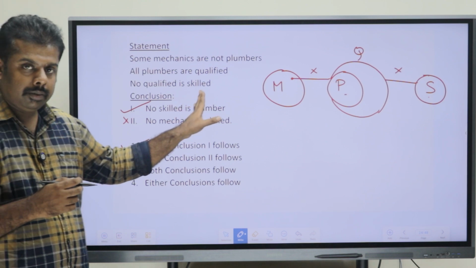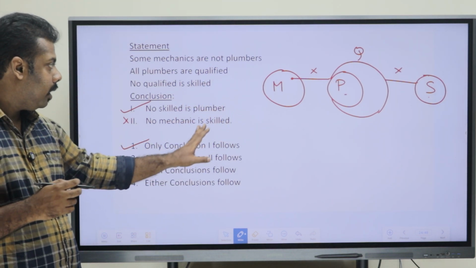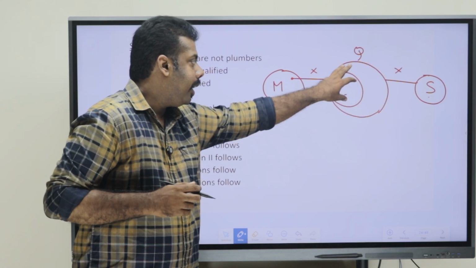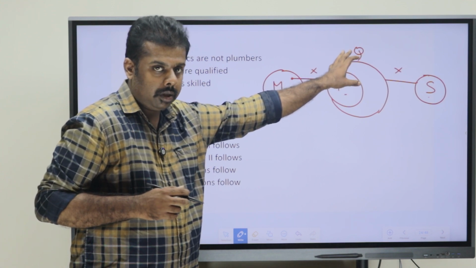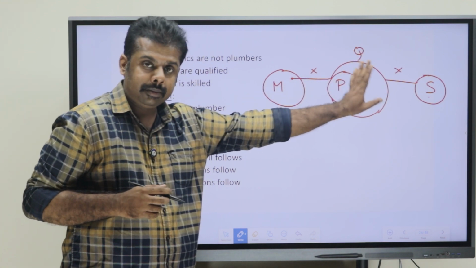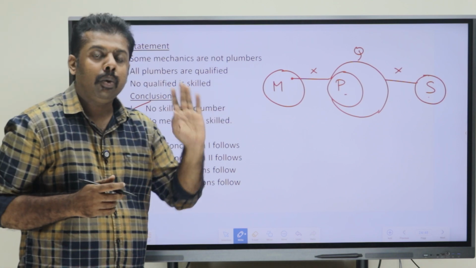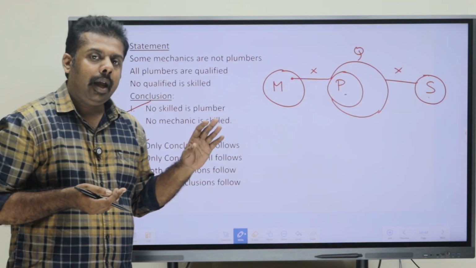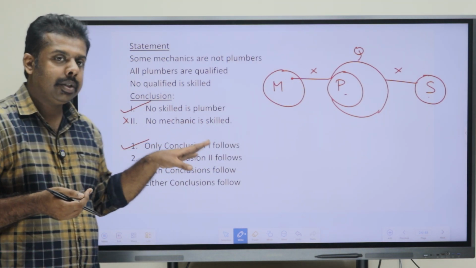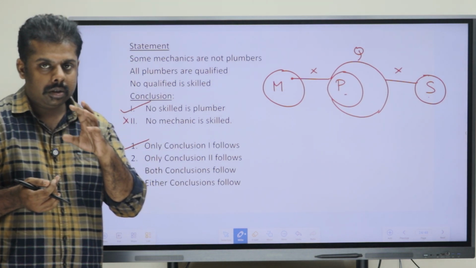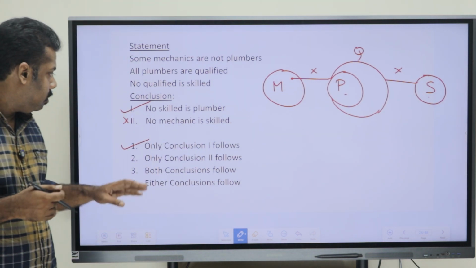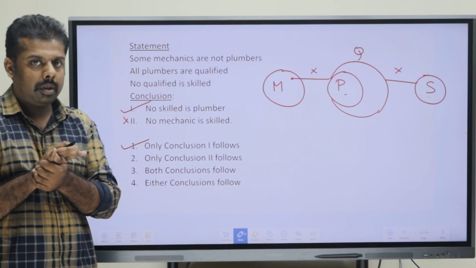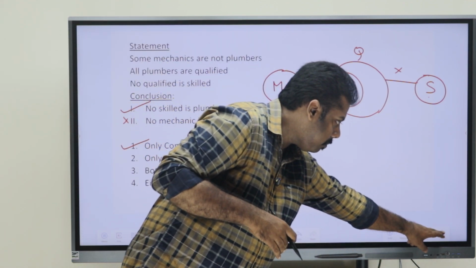The first one was important here. Why did we tick it as right? Because qualified and skilled have no relation and plumber is completely inside qualified. That means plumber and skilled have no relation. The second one was easy because they don't have a direct relation and it is a definite conclusion, so 100% we can say that conclusion doesn't follow. So only conclusion one follows is right in this case. Moving on to the next one.